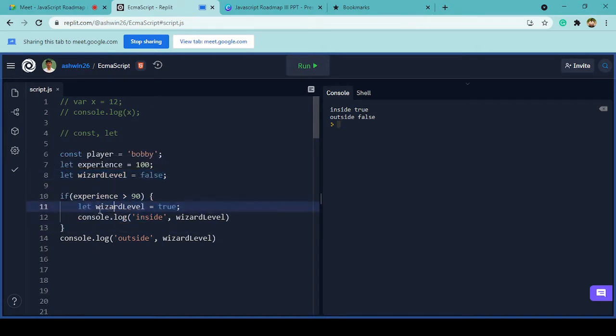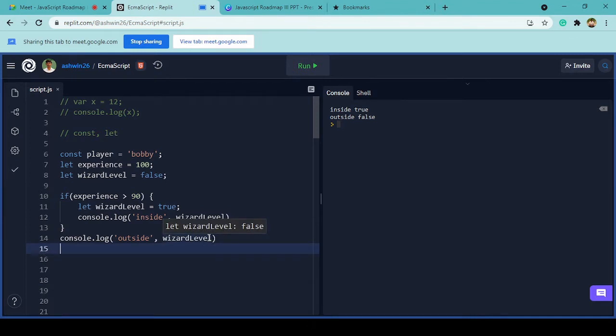Inside this if statement, I'm creating another wizard level variable with the value true. When I console.log inside the if condition, the value true is logged, but when I console.log outside, it gives us false.